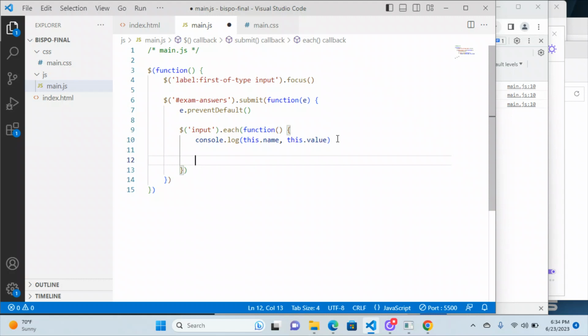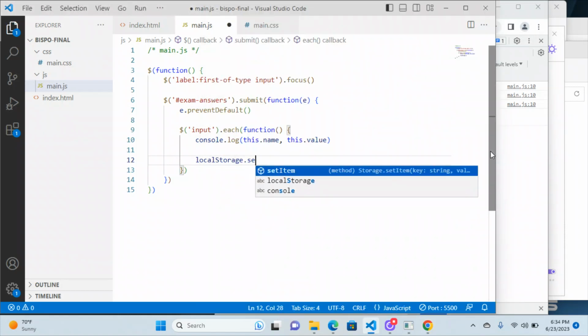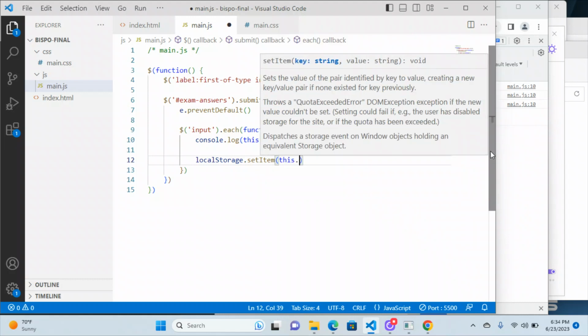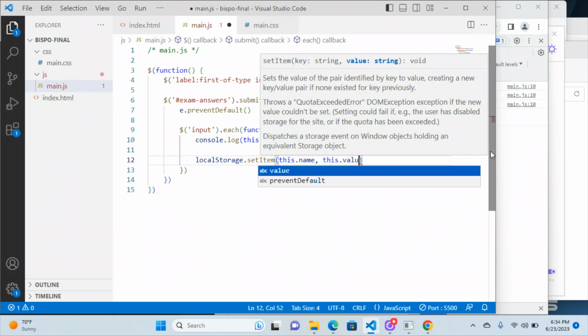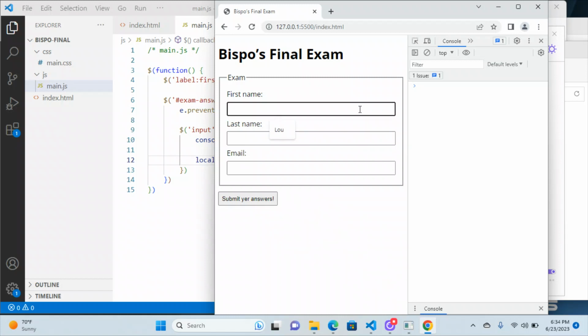So here's what we're going to do. We're going to do localStorage. And before I do this, let me make sure that local storage is cleared. So I do localStorage.clear, so we won't get any stray values in there. Then setItem, and for each of those, I'm going to set this.name to this.value, like so. So over here, I'll put in those same values again. Submit your answers. There you go.